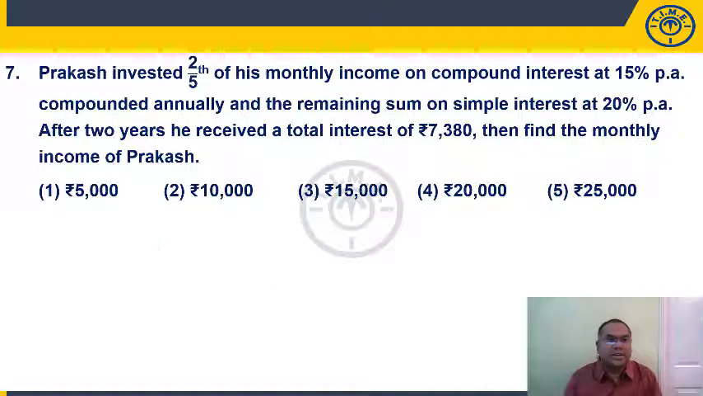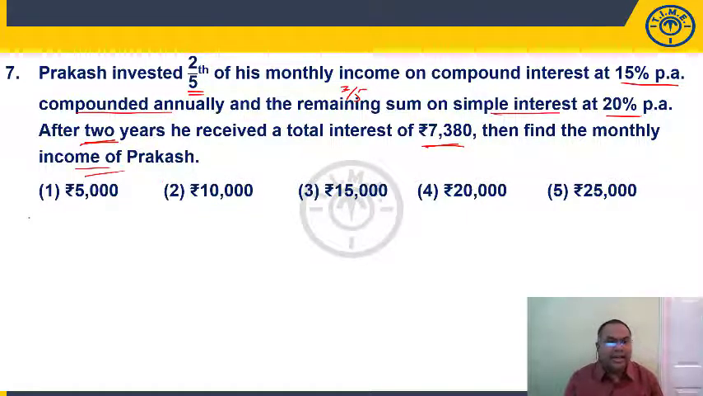Question number 7, students. Prakash invested 2 by 5th of his monthly income on compound interest at 15% per annum, compounded annually. And the remaining sum, that is, remaining means 3 by 5, on simple interest at 20% per annum. After 2 years, so we understood that he is investing for 2 years, he is receiving a total interest of rupees 7380. Then find the monthly income of Prakash.